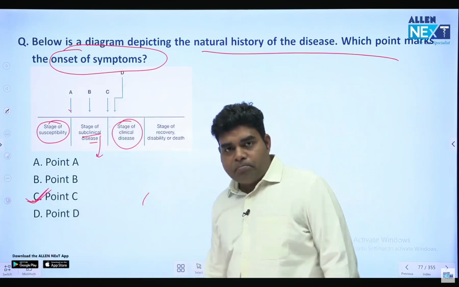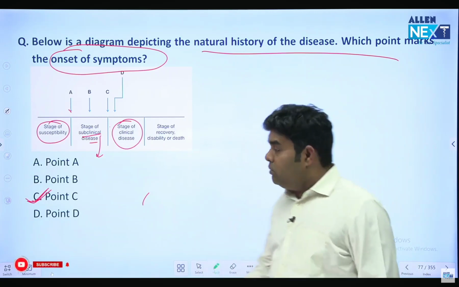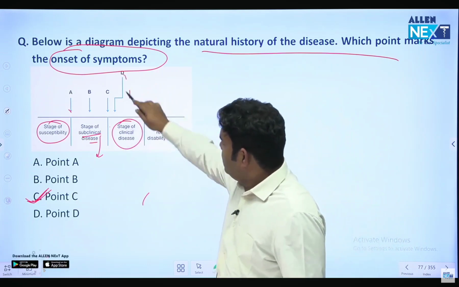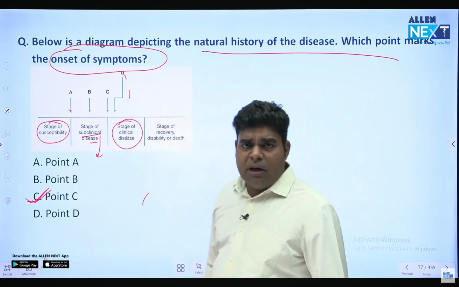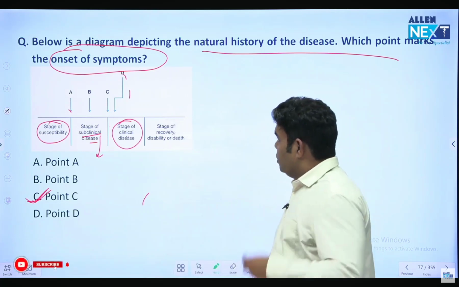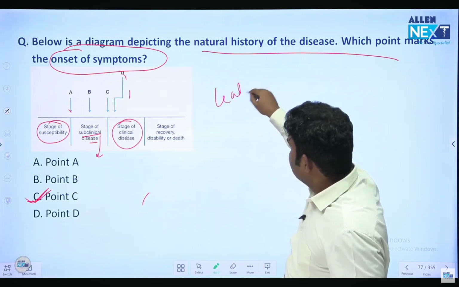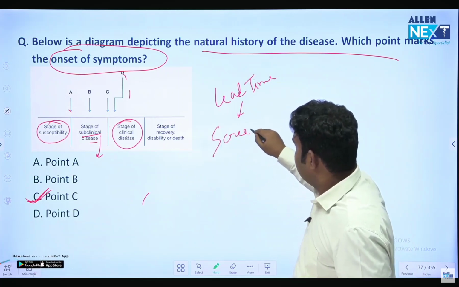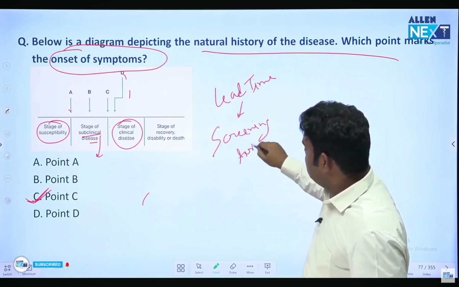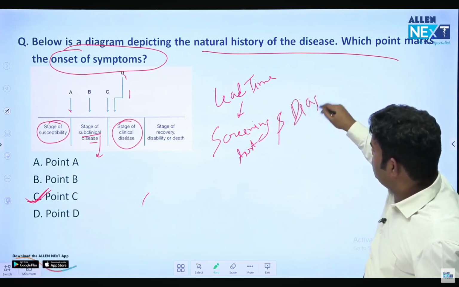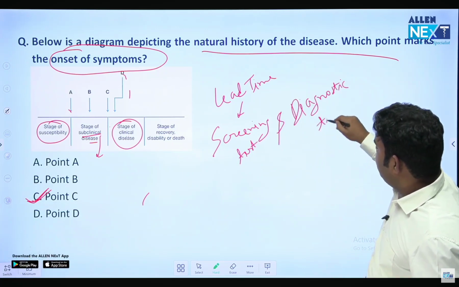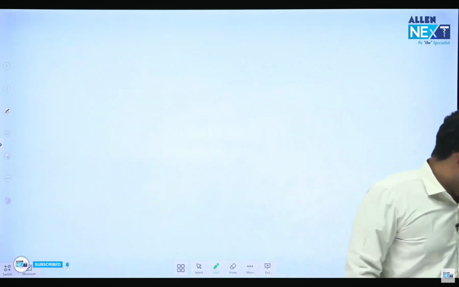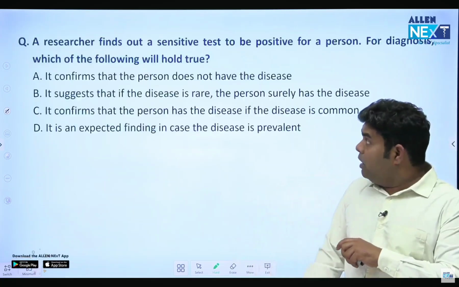Okay. Now, in this question, what is this point D? Point D is just telling me the clinical stage, when the symptoms are there. Do remember one more definition which sometimes they ask: what is lead time? Lead time is the time gap between the screening test and the diagnostic test. The earliest point where we can diagnose and the usual diagnostic test. The time gap between these two is lead time.